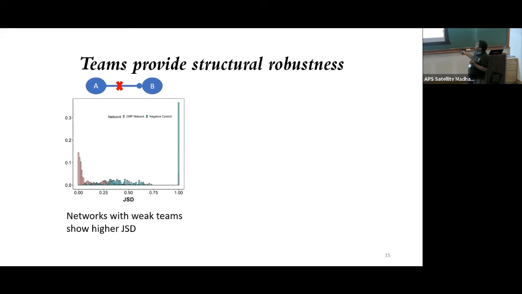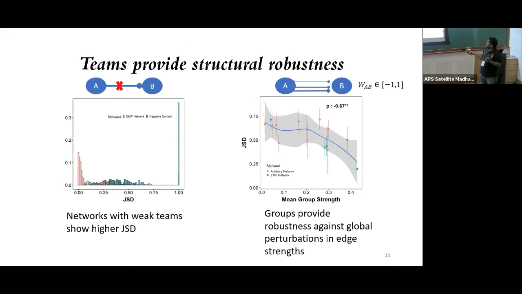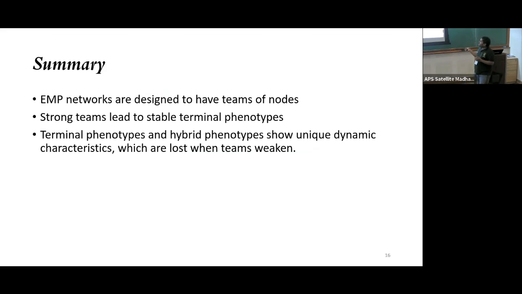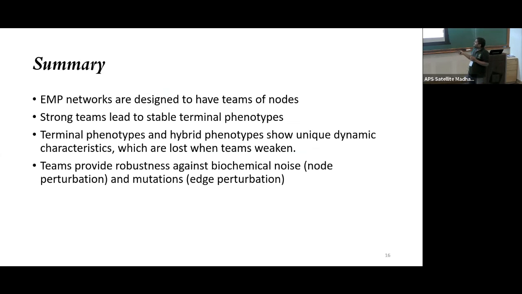So in addition to that, we also found that networks which have strong teams provide structural robustness to edge deletions, as well as to having random weights attached to the edges. So in summary, EMP networks could be designed to have teams, as we see in the random networks having lower team strength. And strong teams lead to stable terminal phenotypes. And these terminal phenotypes have unique dynamic characteristics which have not been clearly shown here, but this is something interesting from a biology perspective. And teams do provide robustness against biochemical noise and perturbations.